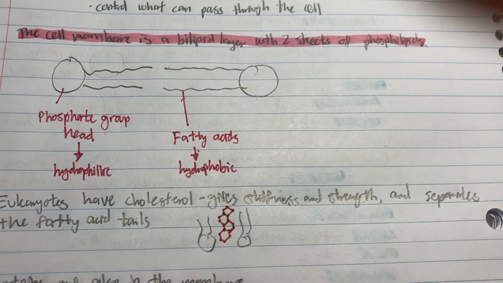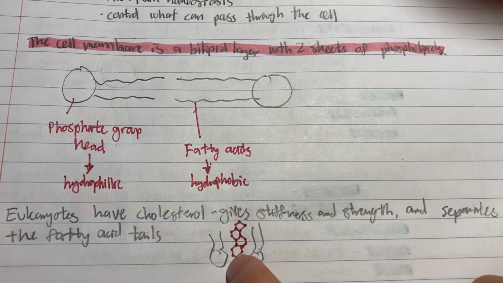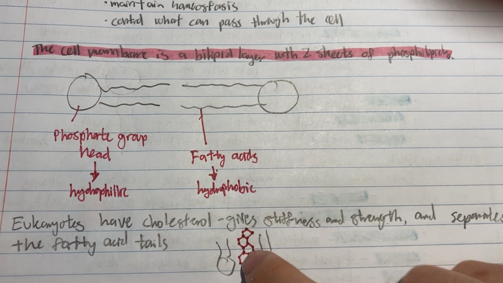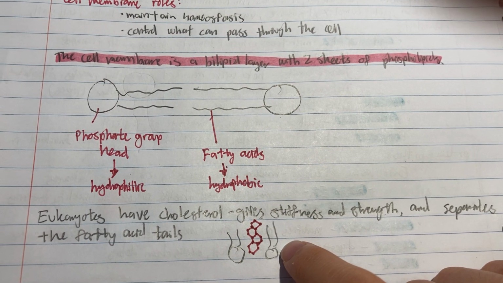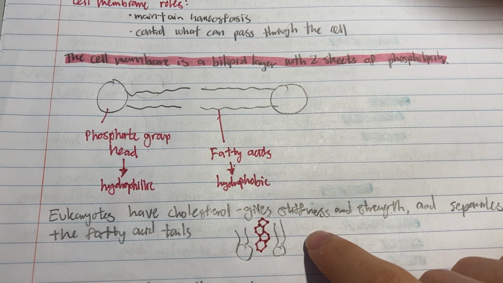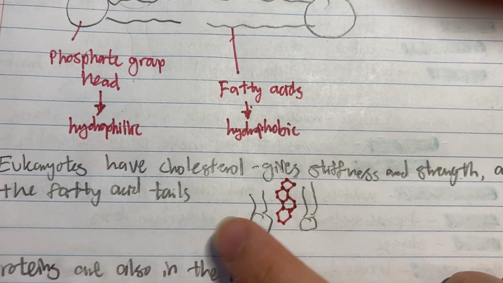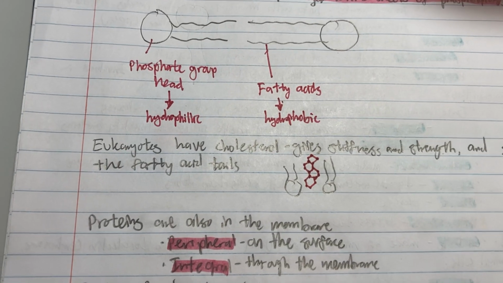Okay, and so eukaryotes have cholesterol. Remember the steroid cholesterol? This is the cholesterol, and basically it separates the fatty acids, and it gives stiffness and strength to the membrane. It's in between the fatty acids.